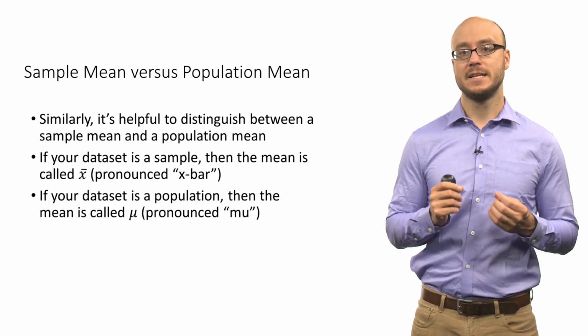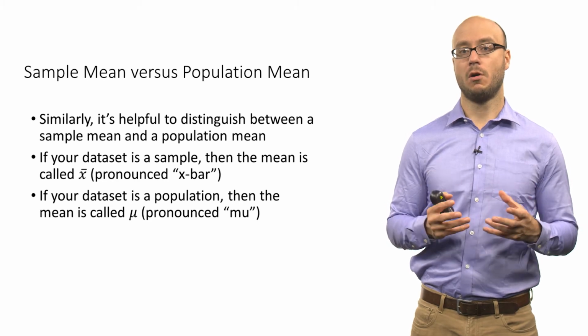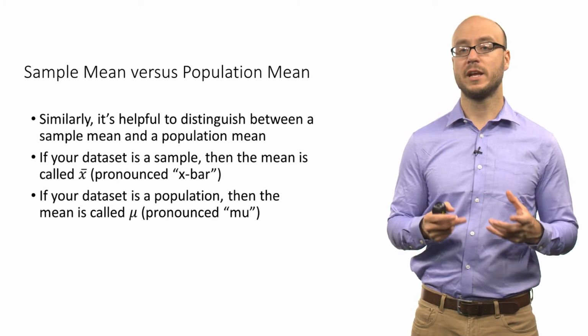If your data set is a population, then we call the mean mu. This is a Greek letter mu. The important point is that in general, when we talk about population parameters versus sample statistics, the population parameters are expressed in Greek letters, and the sample statistics are represented in Latin or Roman letters. So we use a Roman letter for the sample mean, x bar, and a Greek letter for the population mean, mu.